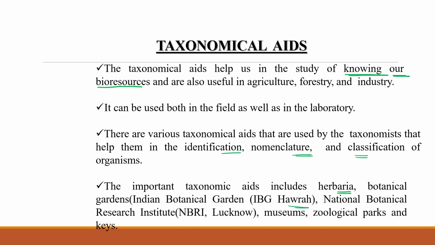Museums also collect different skeletons or bone structures and other important things which can help categorize a particular animal. Museums, zoological parks and keys help us identify new species.